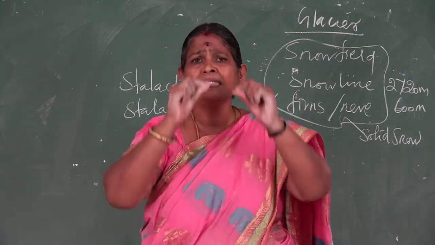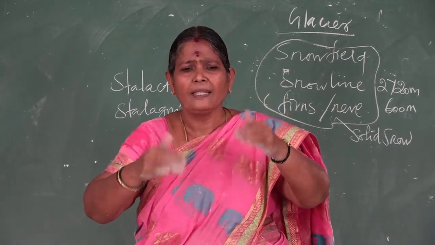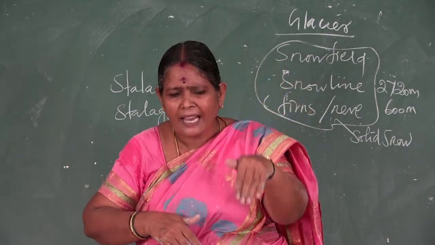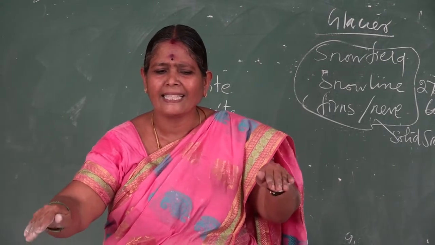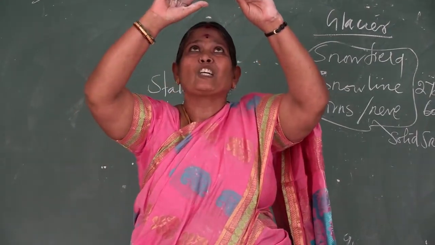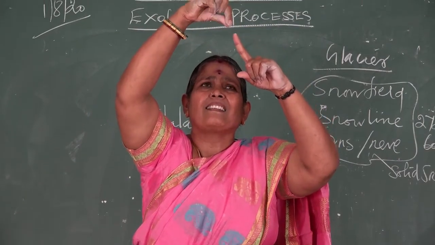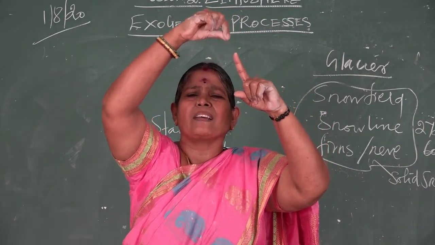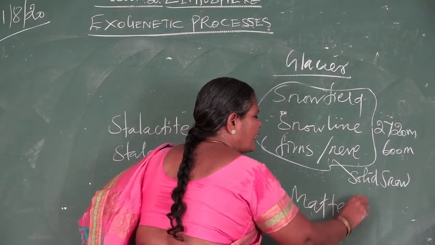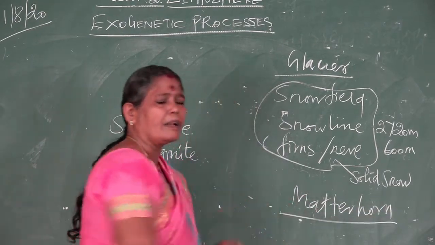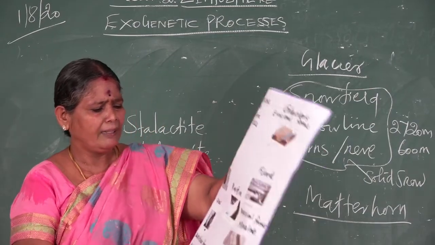A pyramidal peak develops by two or three cirques. Imagine one boy is sliding, another boy is sliding, another boy is sliding. That develops into a peak-like structure. This is called a pyramidal peak, or otherwise matterhorn. M-A-T-T-E-R-H-O-R-N, matterhorn.